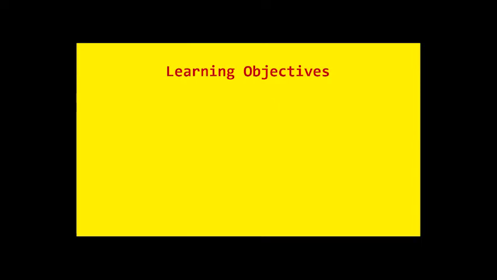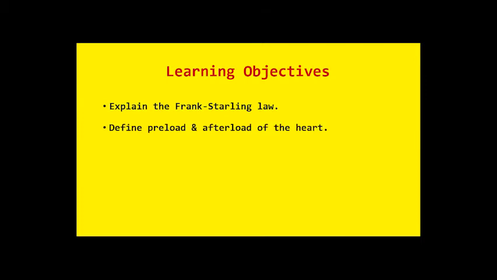So by the end of today's session, you will be able to understand the Frank Starling law. Then we will discuss the very important concept of preload and afterload of the heart.